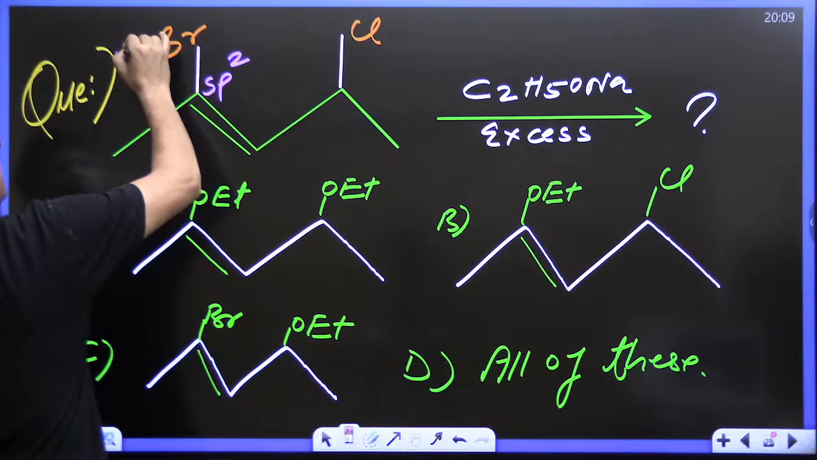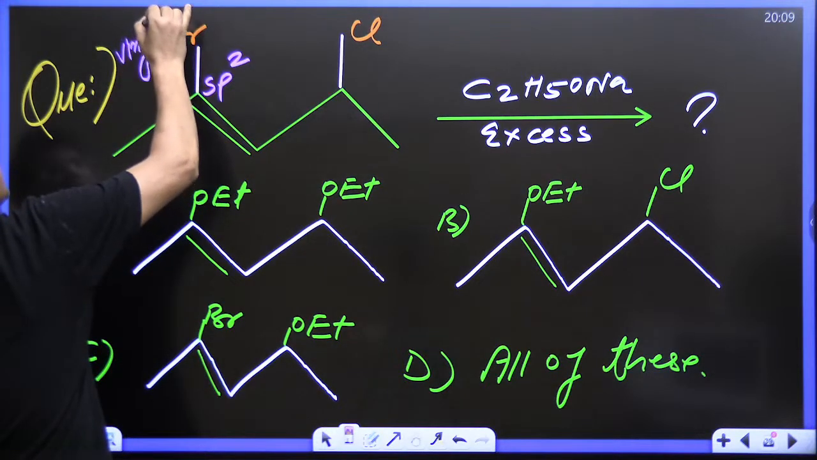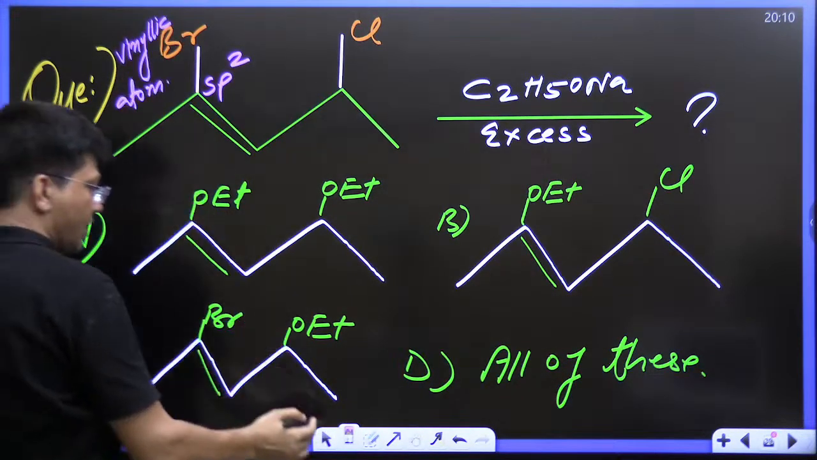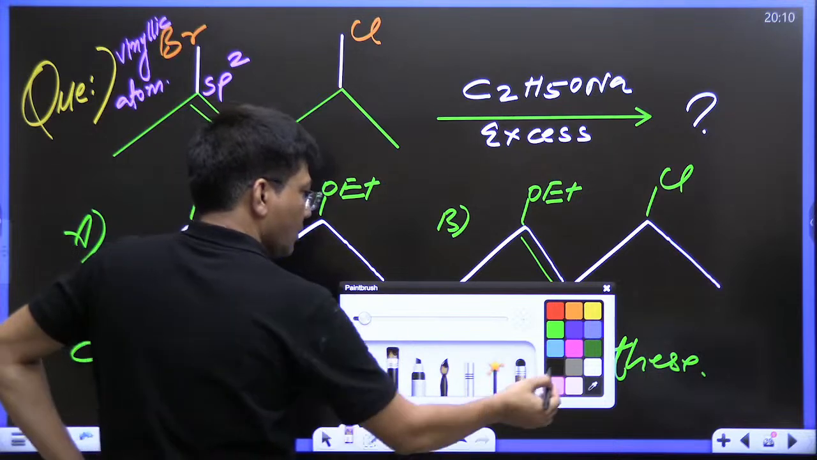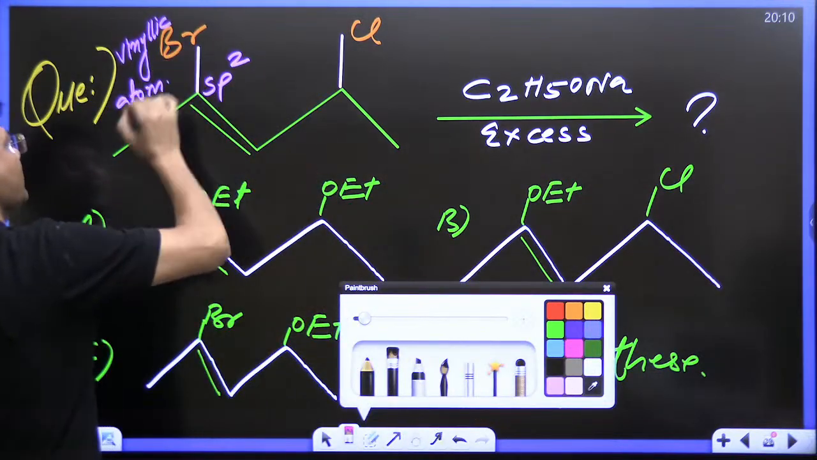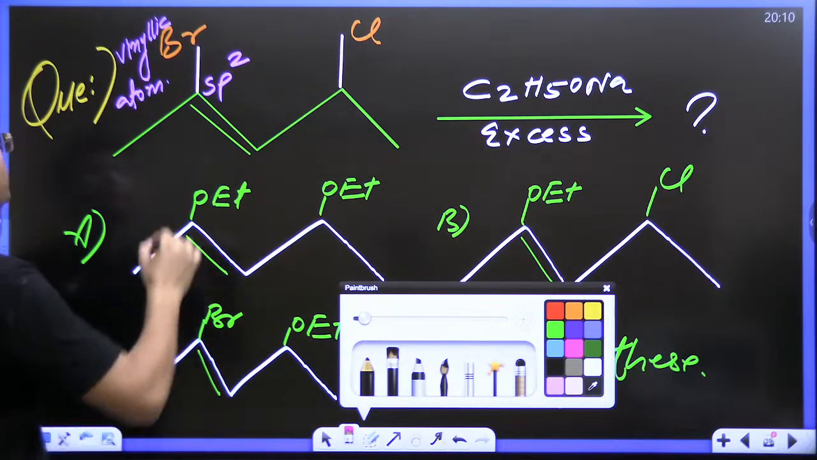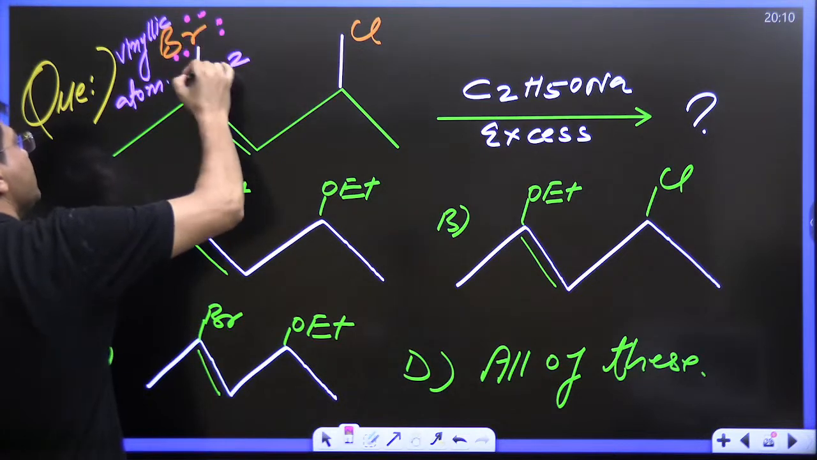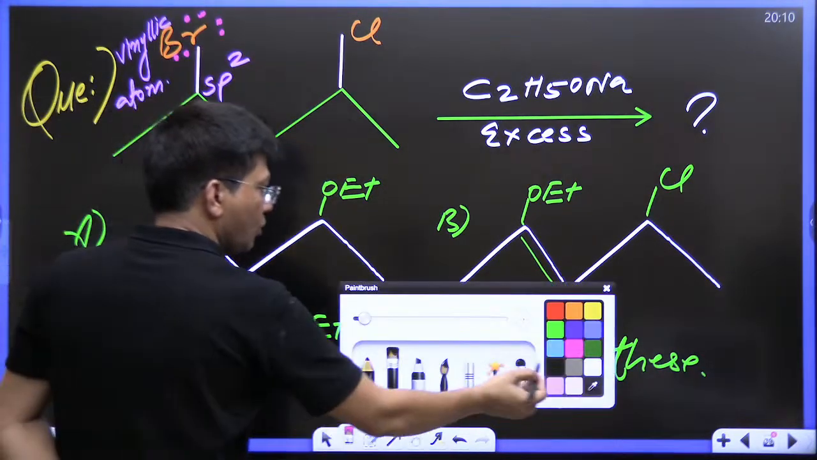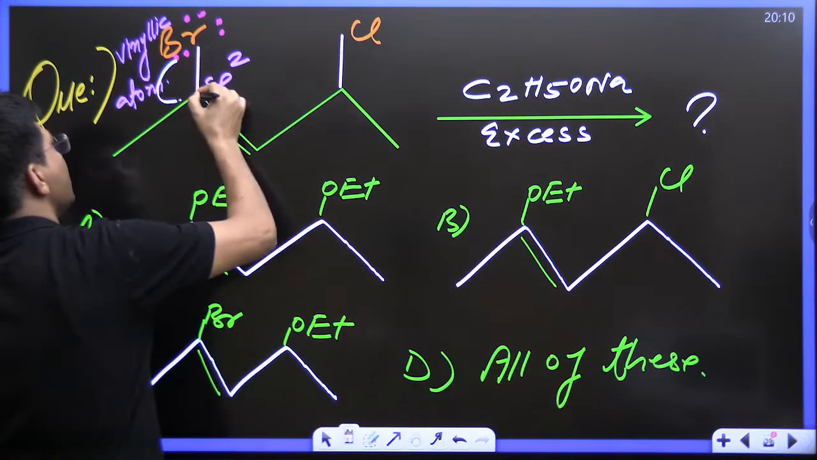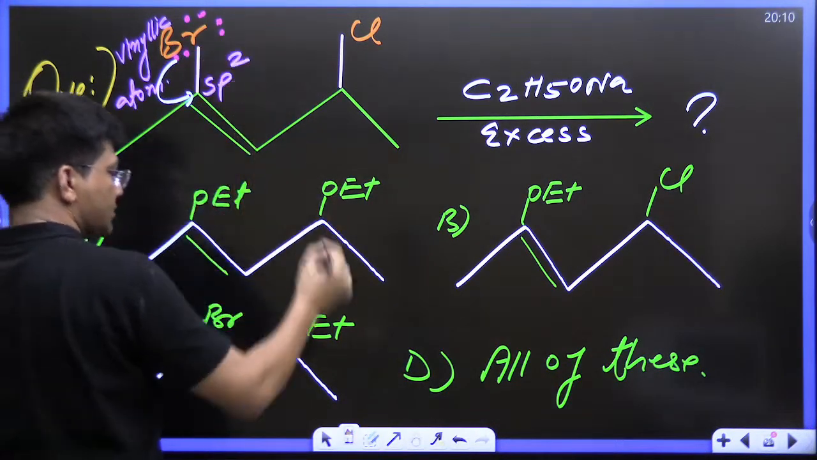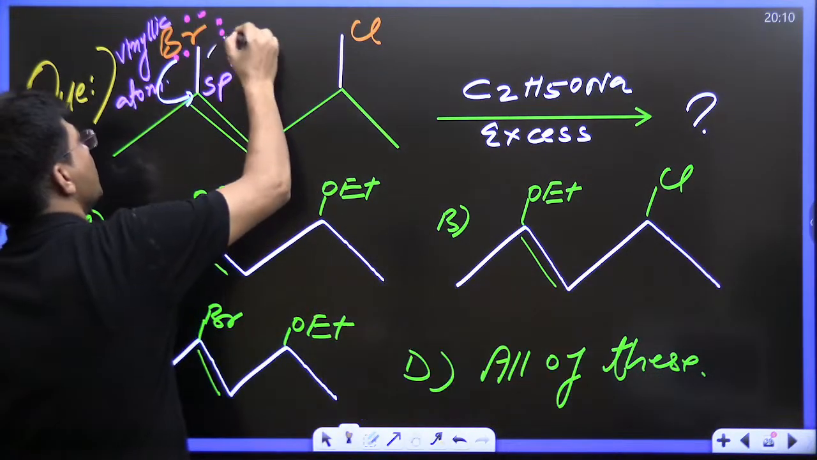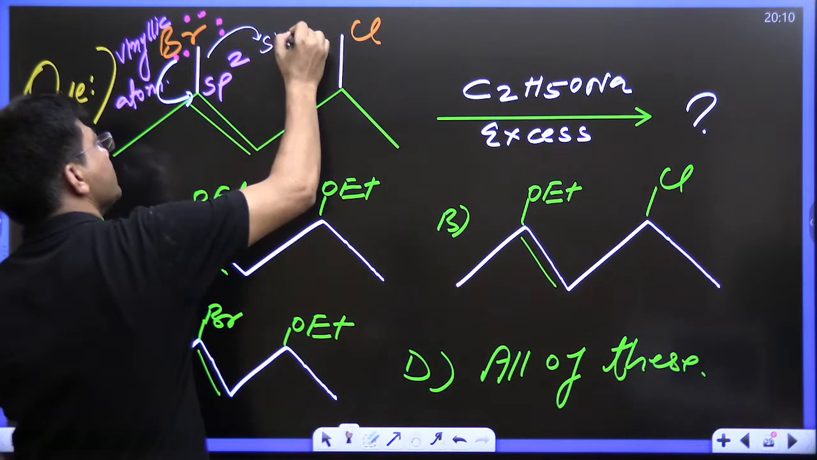a vinylic atom, that is called a vinylic atom. And vinylic atoms are poor leaving groups, means that they are not going to leave. Why are they poor leaving groups? Because their lone pair participates in resonance. When their lone pair is participating in the resonance, the single bond will develop partial double bond character, kids. This single bond will develop partial double bond character.